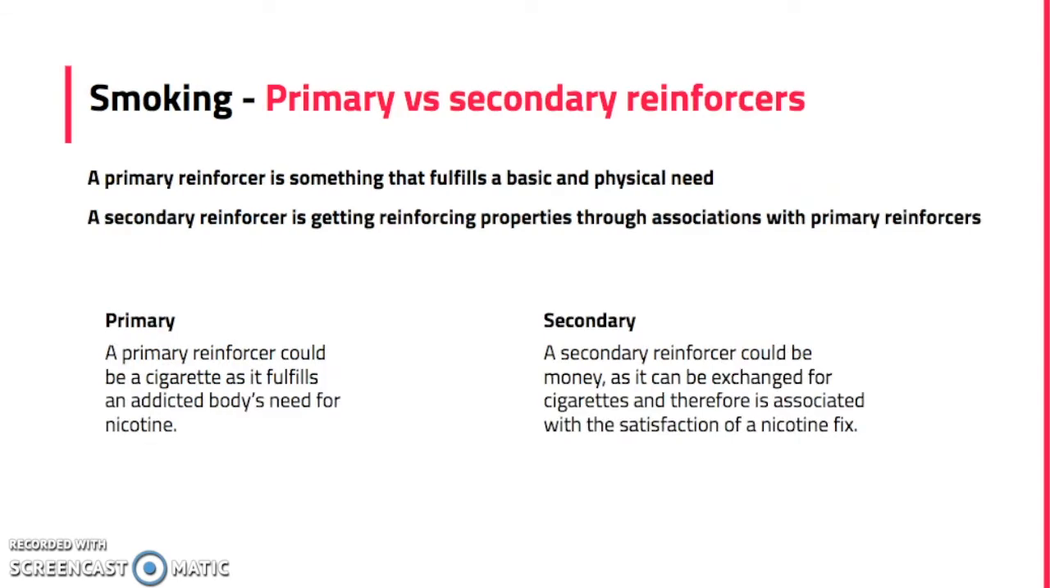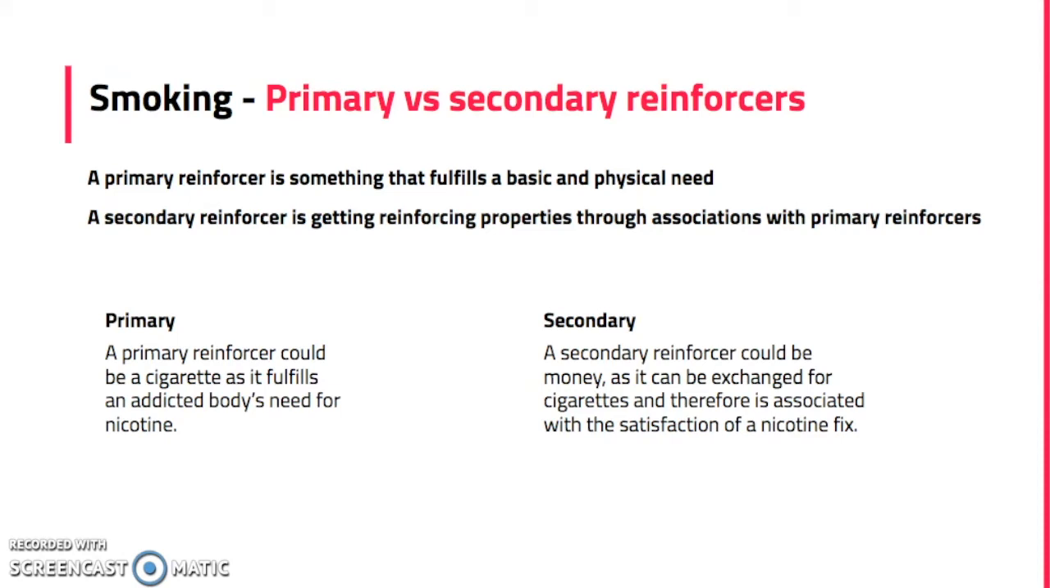In operant conditioning, we distinguish between two types of reinforcers, namely primary and secondary. A primary reinforcer is something that fulfills a basic and physical need. A secondary reinforcer gets its reinforcing properties through associations with primary reinforcers.